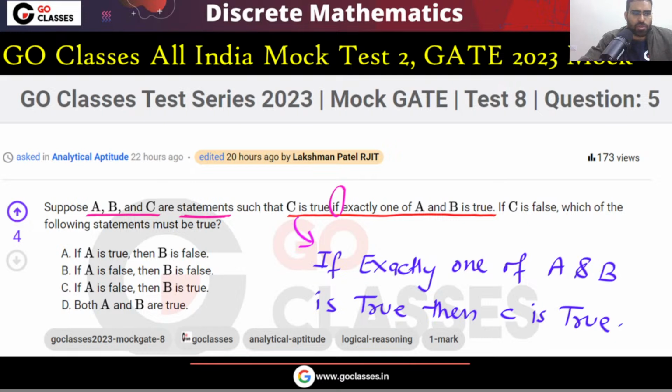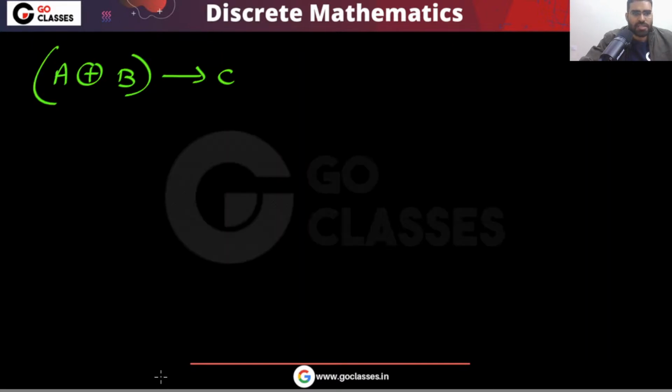Okay, so this question is saying exactly one of them is true. Exactly one means either A is true and B is false, or A is false and B is true. If exactly one of them is true, then C must be true. So this is given to you: in the question, A exclusive or B implies C.